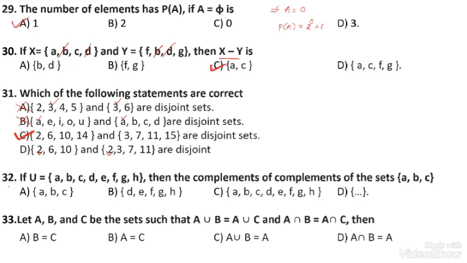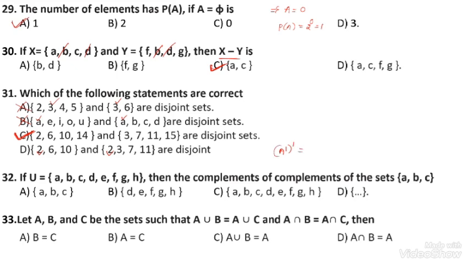Question number 32. If U is the universal set containing the elements A, B, C, D, E, F, G, H, then the complement of the complement of set A, B, C. Here I can take U as a universal set, the complement of complement.